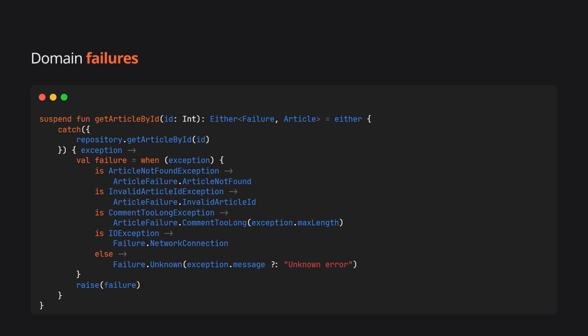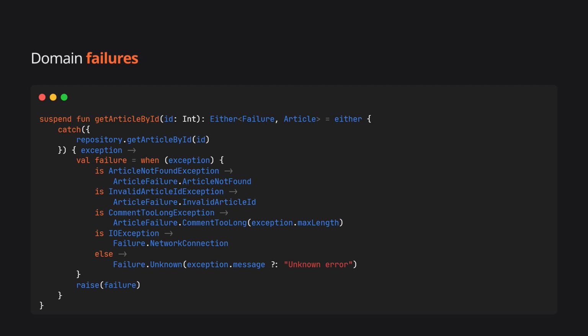We wrap the repository call in a try-catch. If it succeeds, we return the article on the right side. If an exception is thrown, we catch it and map it to the appropriate failure. ArticleNotFoundException becomes ArticleNotFoundFailure. CommentTooLongException, with its max length parameter, becomes CommentTooLongFailure with the same parameter carried through. This mapping layer translates technical exceptions into domain concepts that the UI can understand, while preserving all the important data.